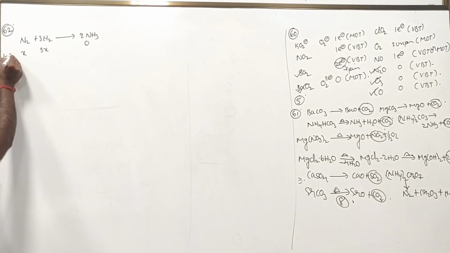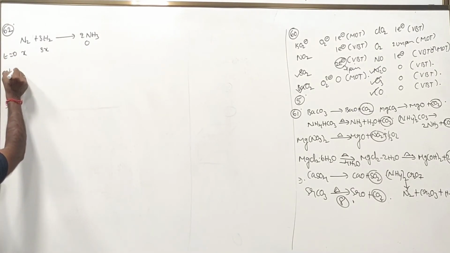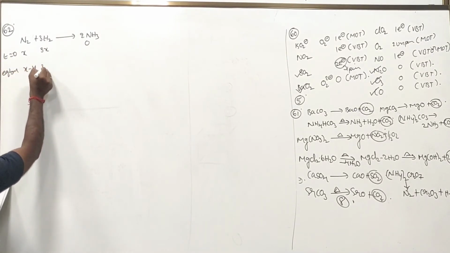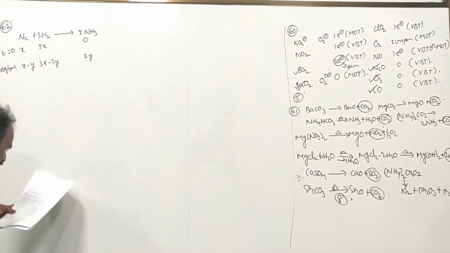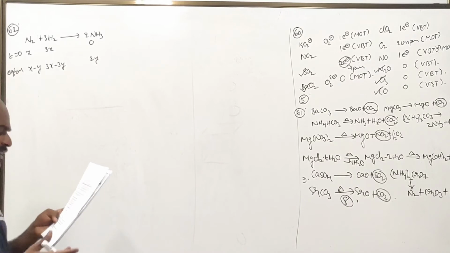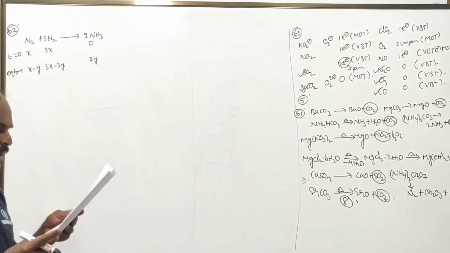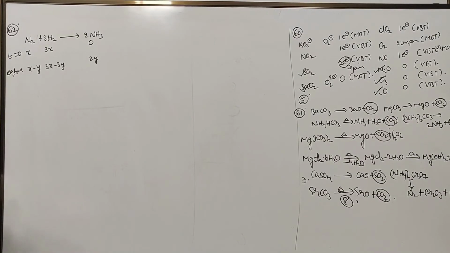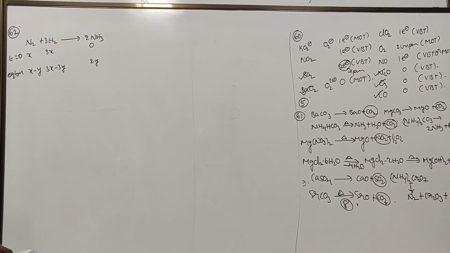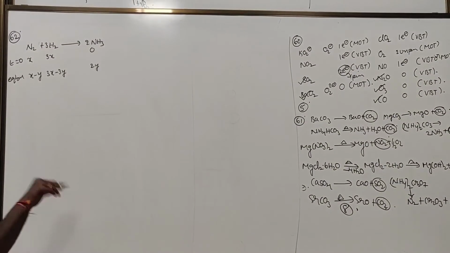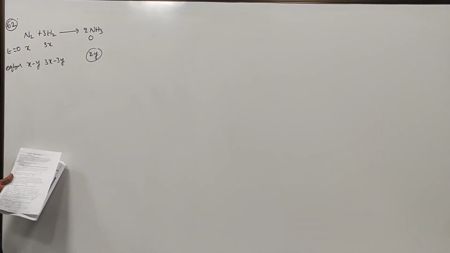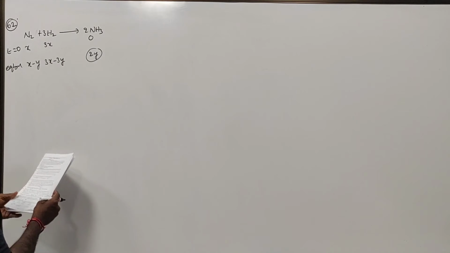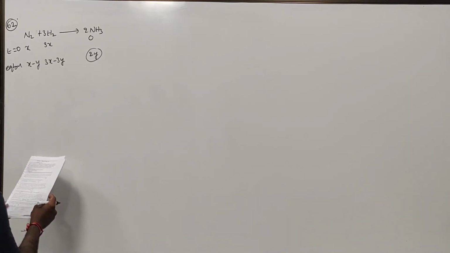0 at time t equal to 0. At equilibrium state, I am writing x minus y, 3x minus 3y, and it is going to be 2y. And they mentioned that it attains equilibrium when 50% of the mixture has reacted. 50% of the mixture has reacted.